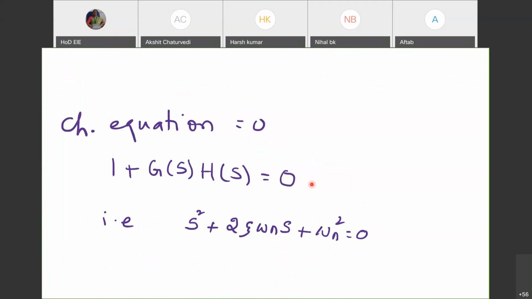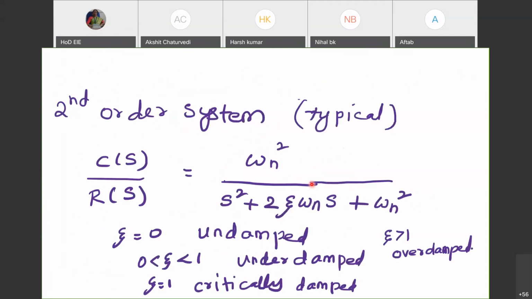I gave you in the first slide the transfer function of a generalized second order system: omega n square by s square plus 2 zeta omega n s plus omega n square. So this numerator is related to G of S. This may be the denominator related to 1 plus G of S into H of S, something of that sort.